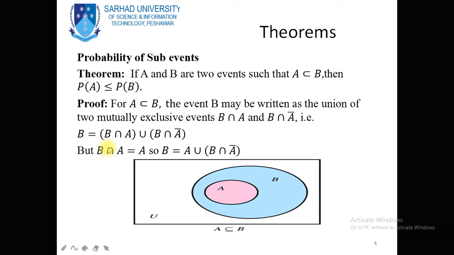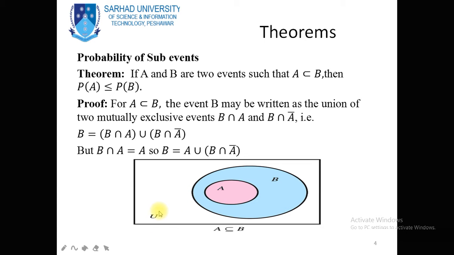So B is equal to B intersection A union B intersection A complement. But we know that B intersection A is equal to A, so B is equal to A union B intersection A complement. Dear student, this is the Venn diagram.